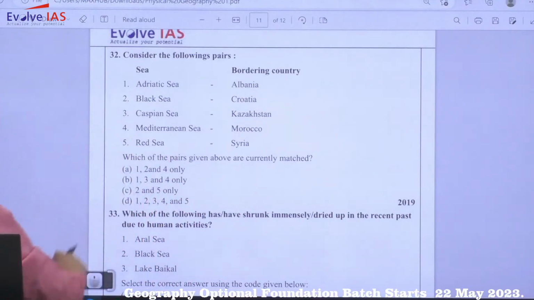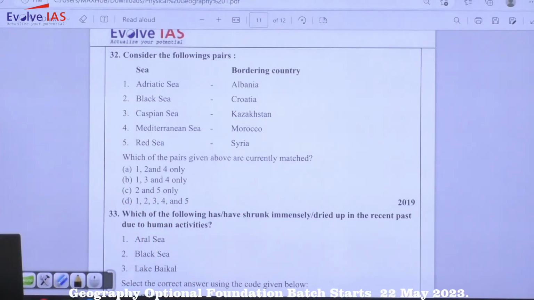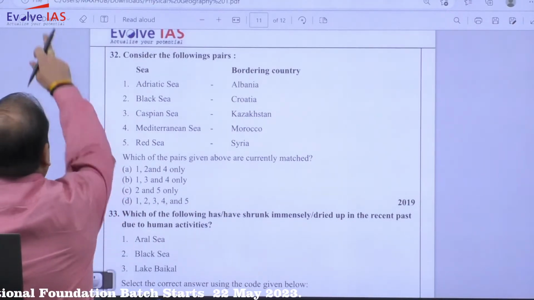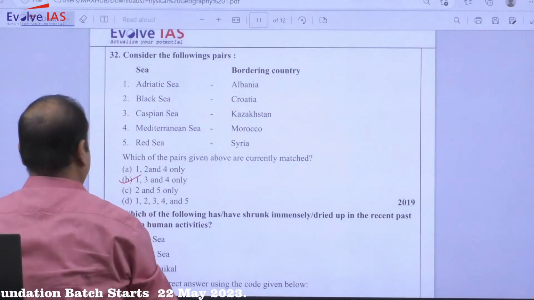So again, if you have just gone through the Mediterranean, Black Sea, the major sea जैसा मैंने आपको बताया, Black Sea, South China Sea, so you will be able to solve. There will not be any problem in this.